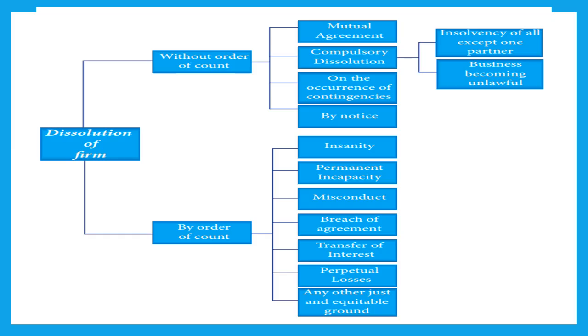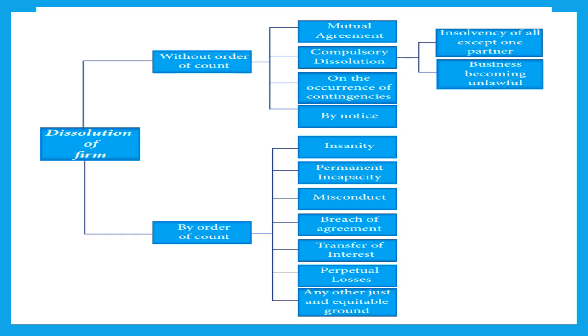Now, let's move on to the second broad case of dissolution of partnership firm, in which court is involved, in which only the court can order the dissolution of firm. Partners voluntarily cannot dissolve the firm. So basically, when we talk about dissolution of the partnership firm by the order of the court, then a petition is filed by the partners to the court for dissolving the firm. And if the court is satisfied, then an order is passed for dissolution.